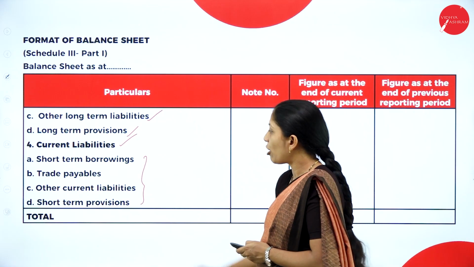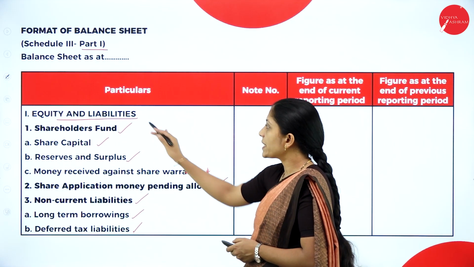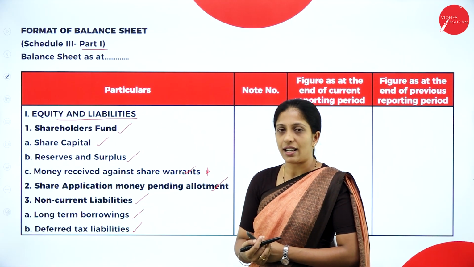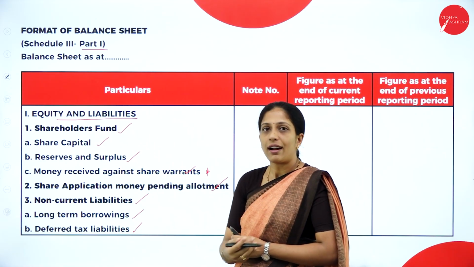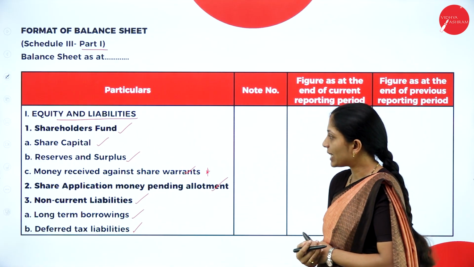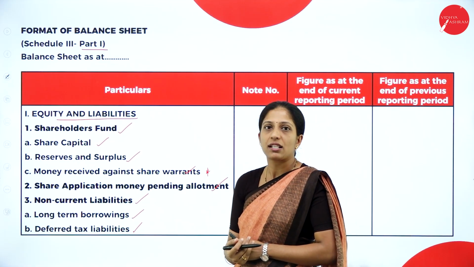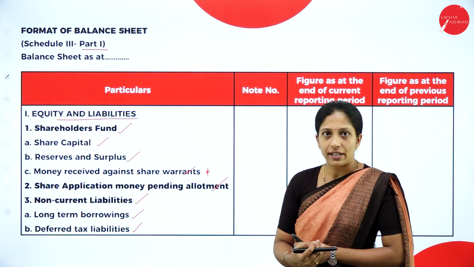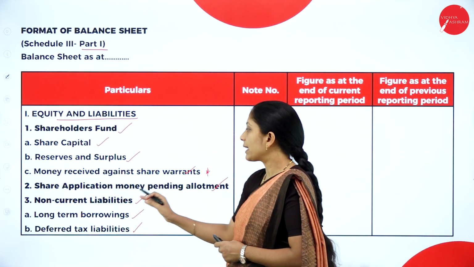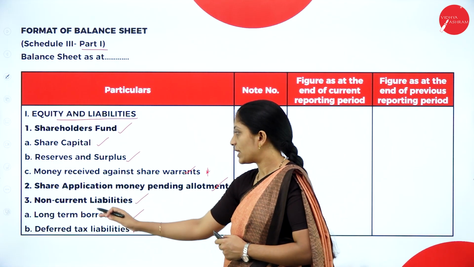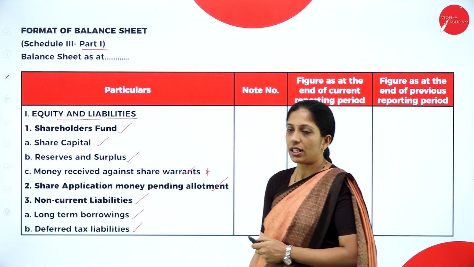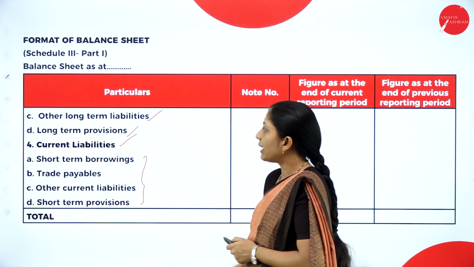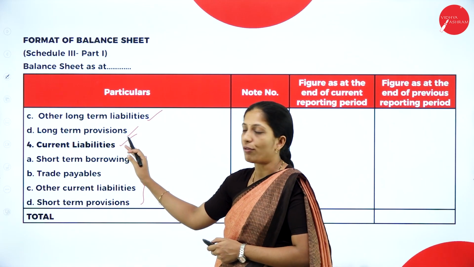So hope you are clear about the liability part. So we will start with equity and liabilities. Under that, first one, shareholders fund. Under that, A, share capital, B, reserves and surplus, C, money received against share warrants. Second is share application money pending allotment. Third one is non-current liability. Under non-current liability, we have long-term borrowings, deferred tax liabilities, other long-term liabilities, long-term provisions.